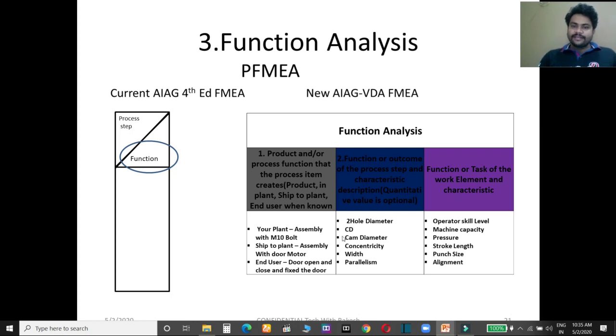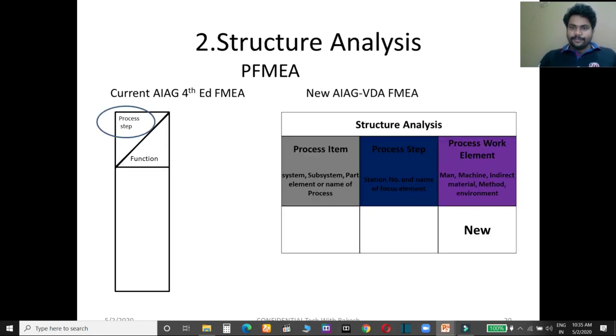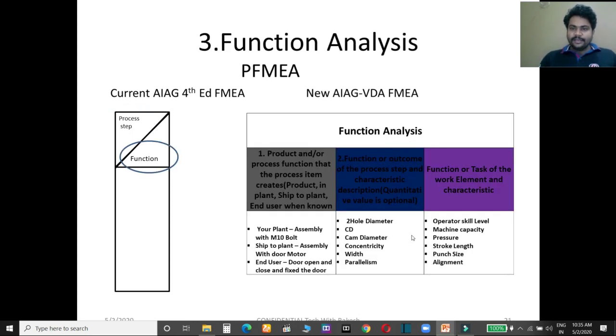Two hole diameter, CD centered, and cam diameter, concentricity, CT, width, parallelism. These are the outcomes of your process steps. So function or outcome. Here the process step has been linked with the outcome.